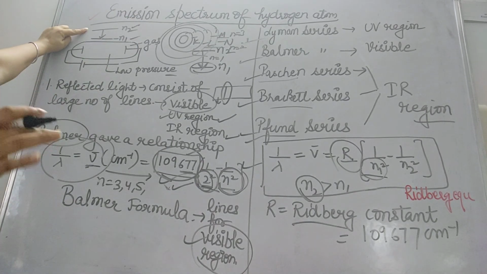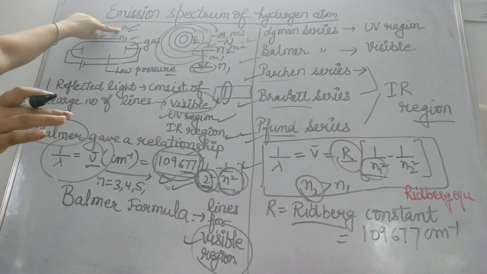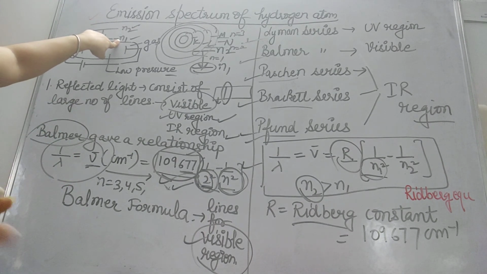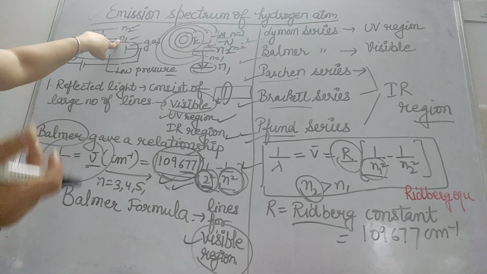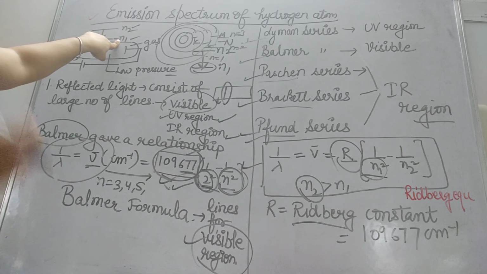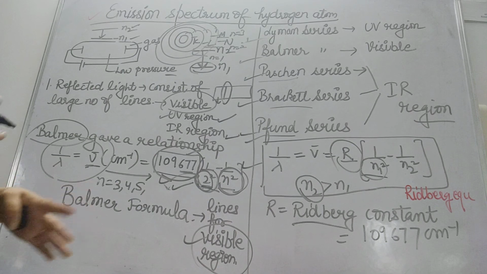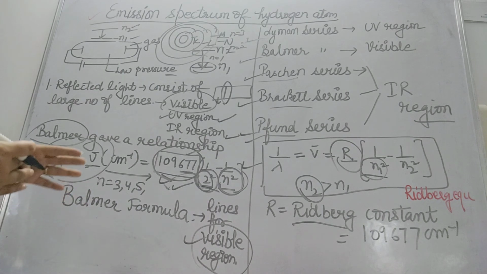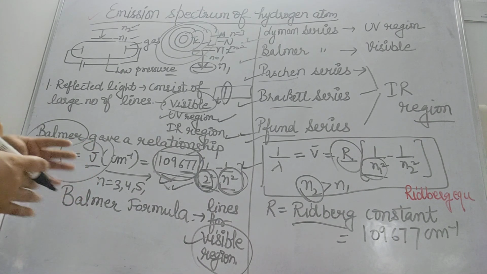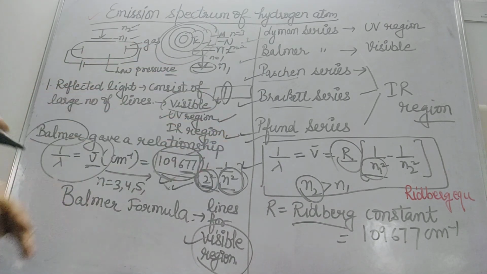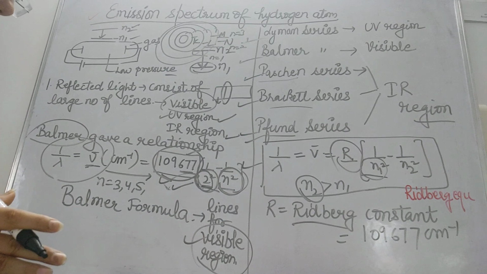I will let you know in the next class how you will put the values for n2 and n1. But you should know that n1 and n2 both represent energy levels, energy shells. This will help you know about the spectrum of hydrogen atom, and we will utilize this formula in numerical problems also. The rest I will discuss in the next class. Thank you.